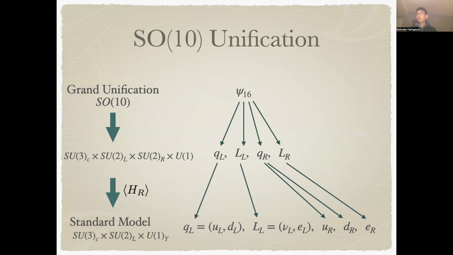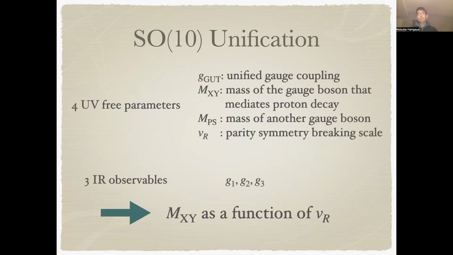As in the standard SO(10), all of the standard fermions plus a right-handed neutrino can be embedded into a single representation of SO(10), namely the 16 representation. This is SO(10) unification. In this SO(10) unification with parity, there are 4 UV free parameters. One, the unified gauge coupling.